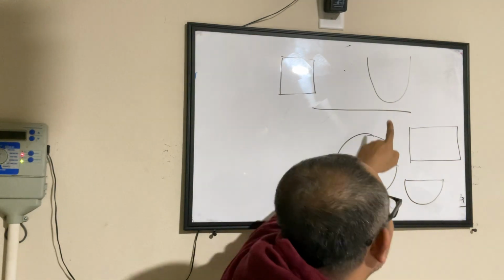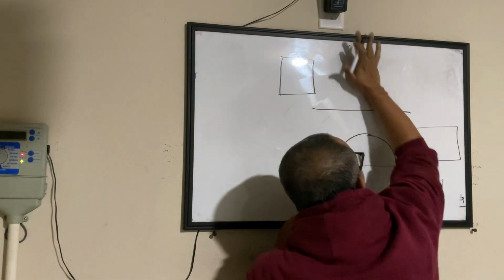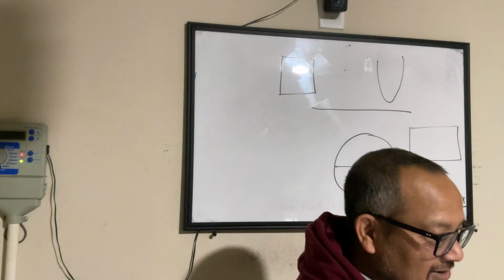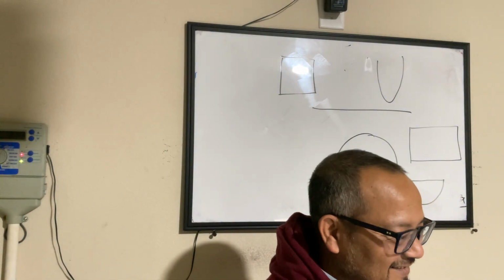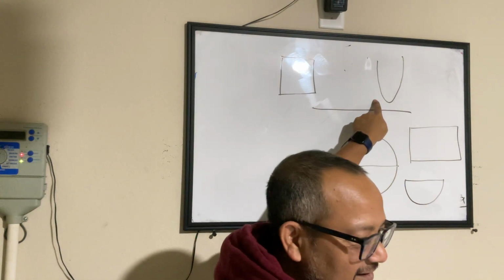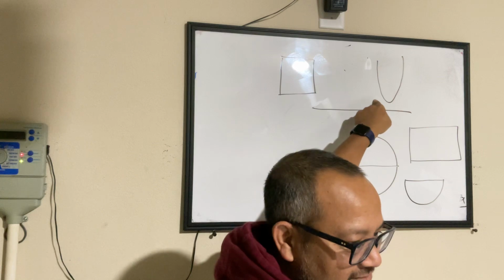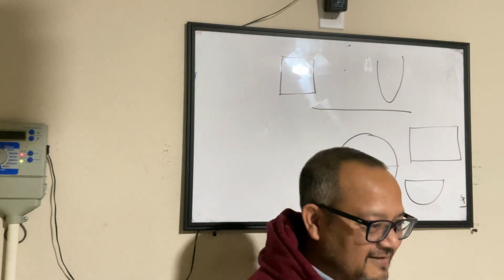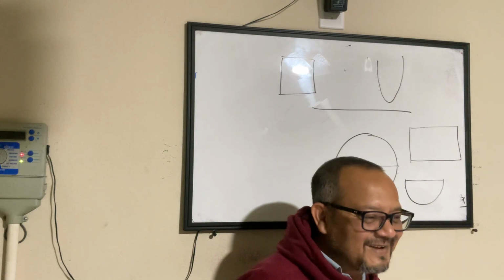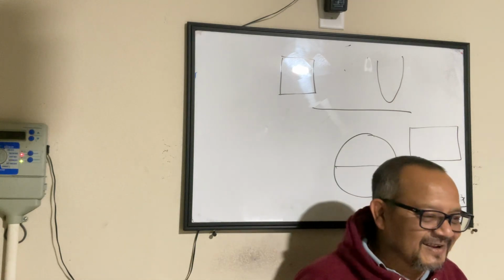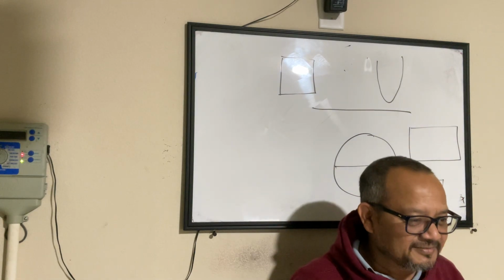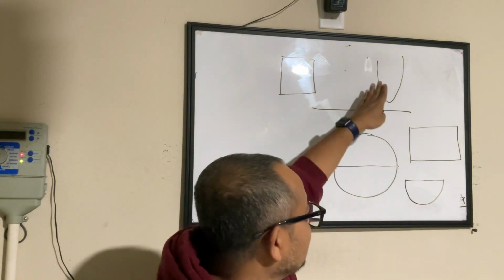Or let me draw it even better. Now you will not say this is a semicircle, right? It's a curve. Yes, Sanvi, technically it's still a semi-oval. Okay, we'll take it offline. So this is a curve.